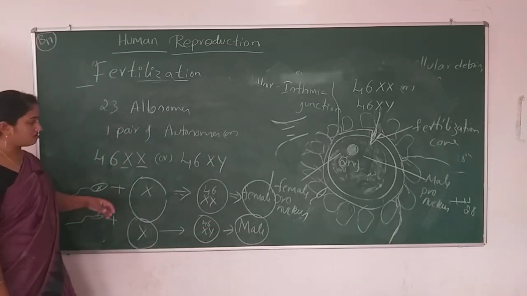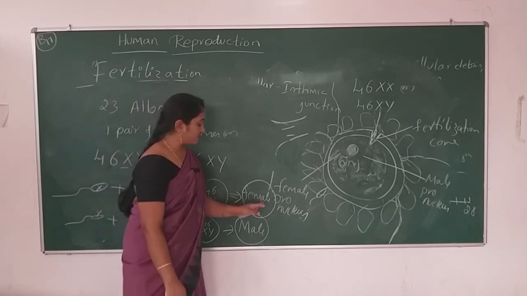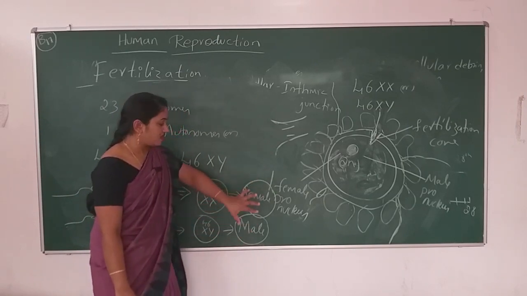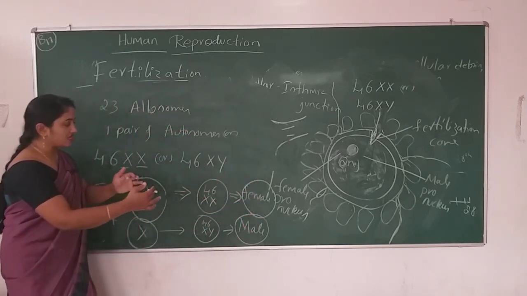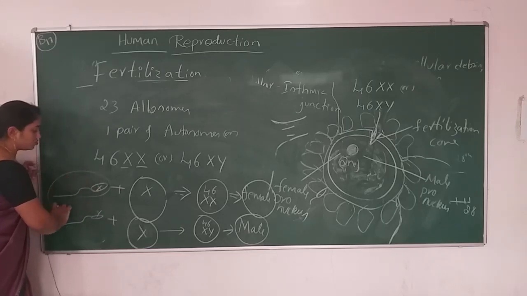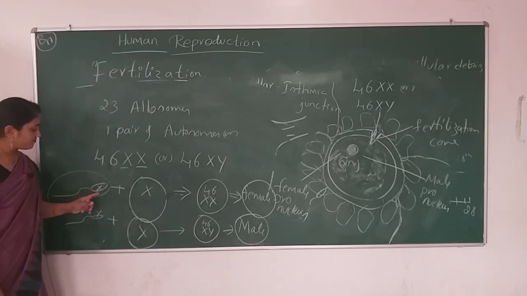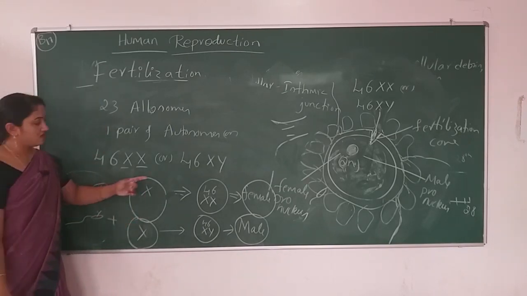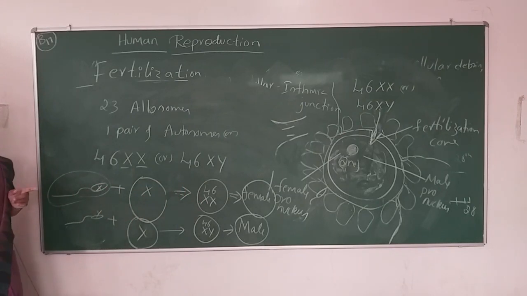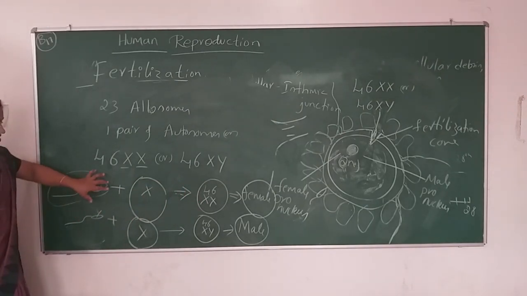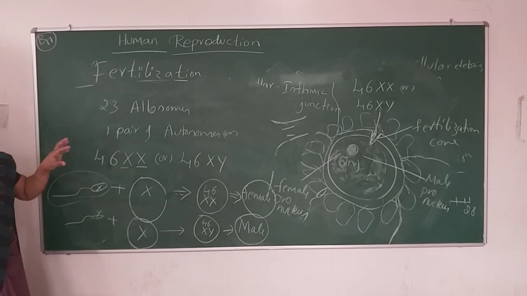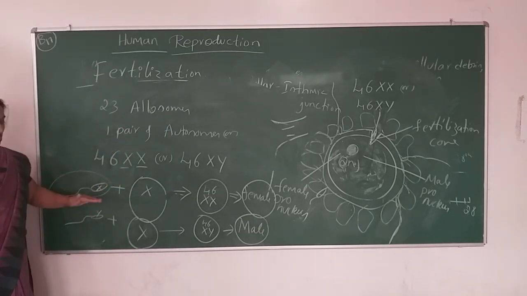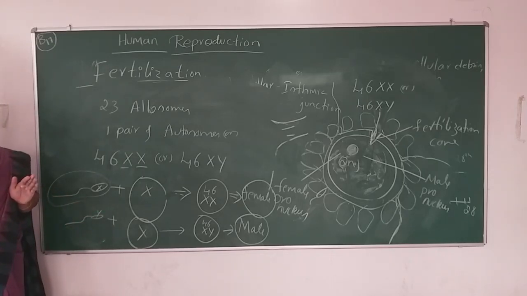So whether the baby is a female baby or a male baby is purely based on the type of chromosome the sperm carries when it fuses with the egg. Out of 300 to 400 million sperms, half of the sperms will be of X type, half of the sperms will be of Y type.